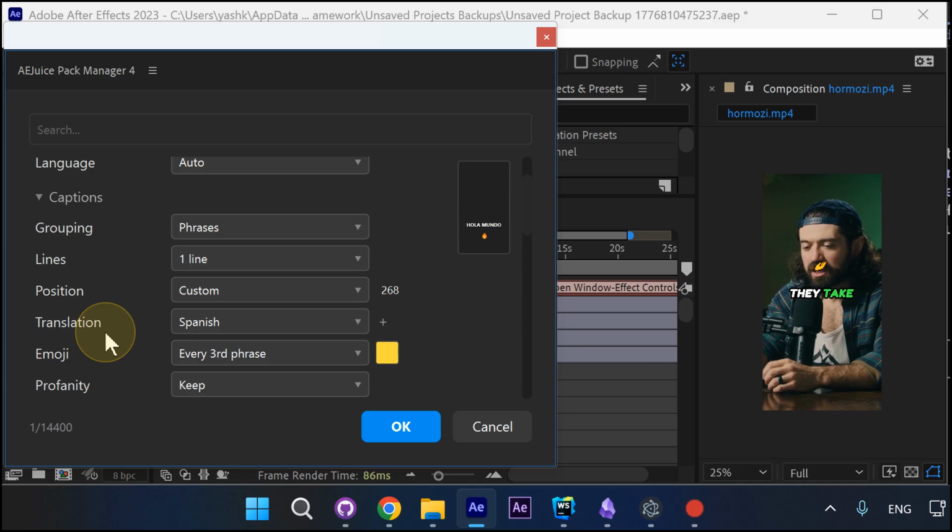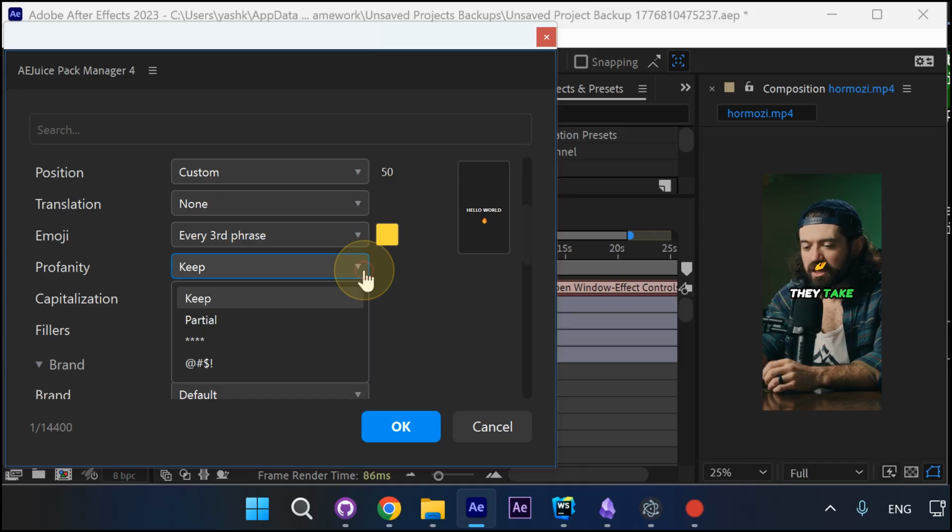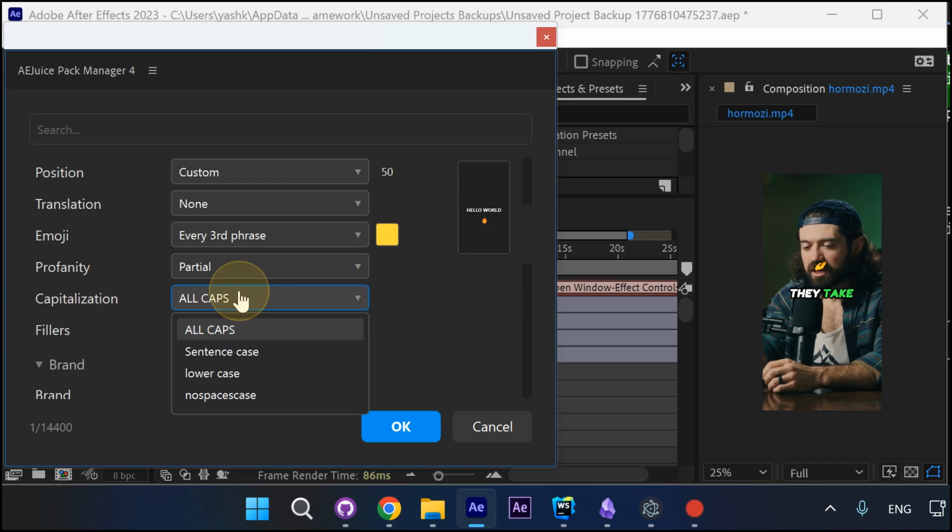You can mask profanity either partially or fully. You can adjust the capitalization. By default, it's all caps, but you can make it sentence case, lowercase, or no spaces at all.